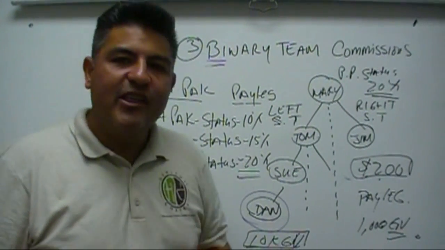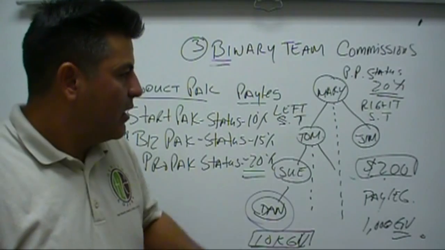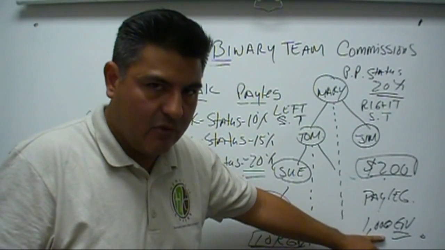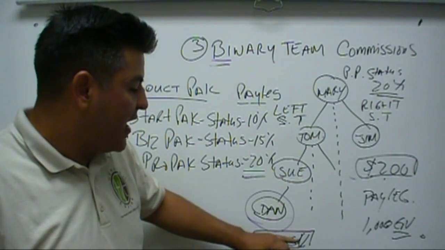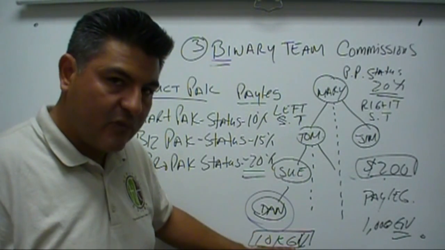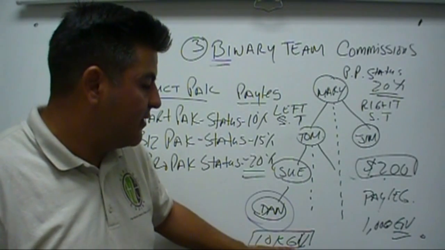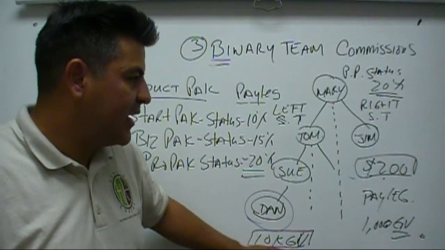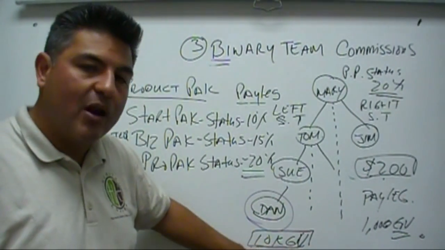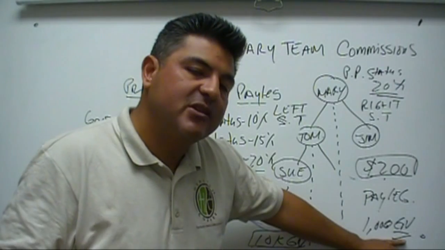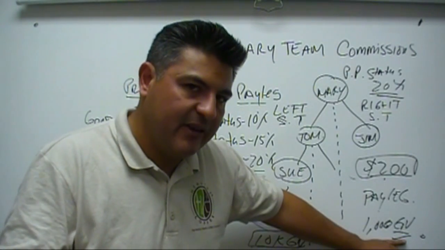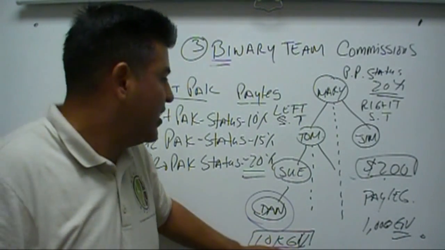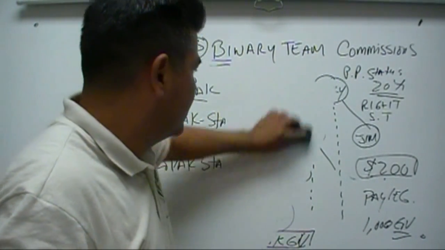Now, the good thing about this is that whatever is paid, if you have 1,000 of GV that has been paid, okay, that you used up, and you have 10,000 of GV here, off what is used, you have to subtract from the qualified leg. Remember I said, this is your paid leg, I call this your qualified leg. When you use 1,000 GV and you get compensated on that GV, you have to reduce that GV from the qualified leg. All right? And what that basically means is this.